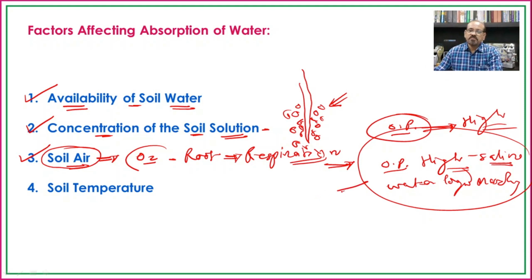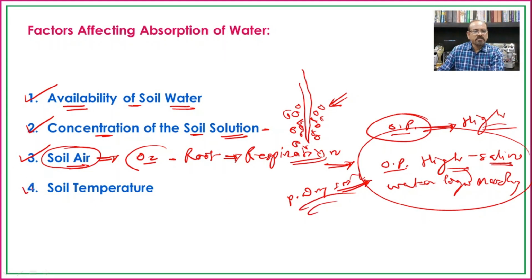And such soils having a higher concentration or higher osmotic pressure, or water present in a very high amount, are known as physiologically dry soil. So, you should also remember this one.